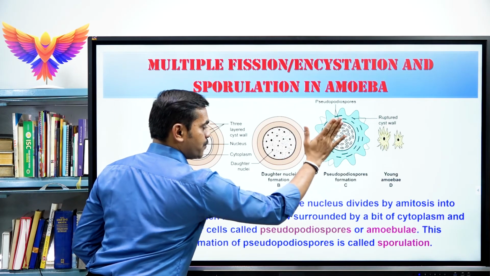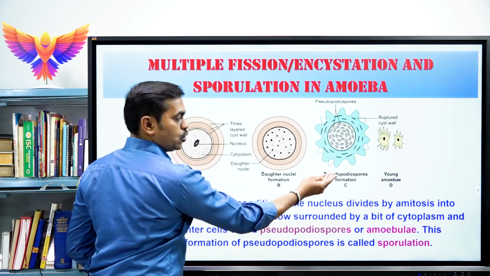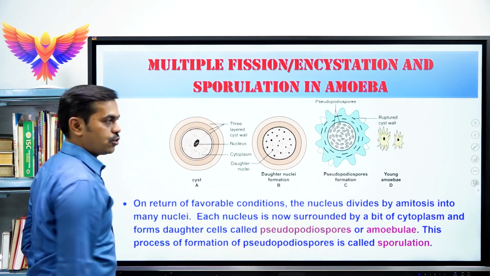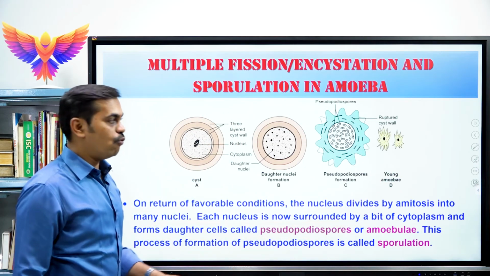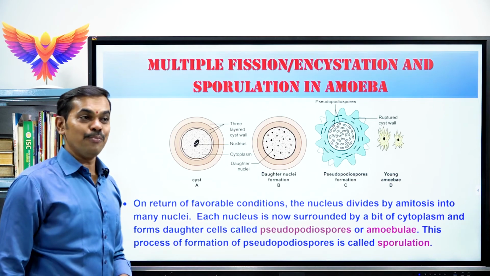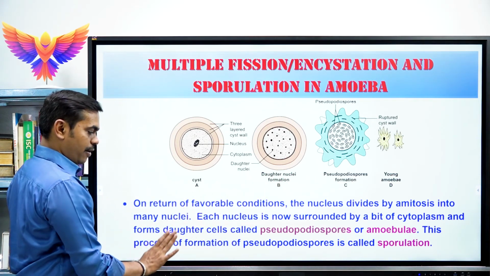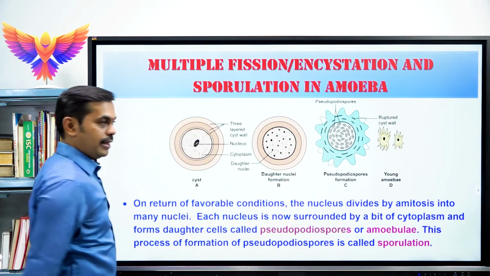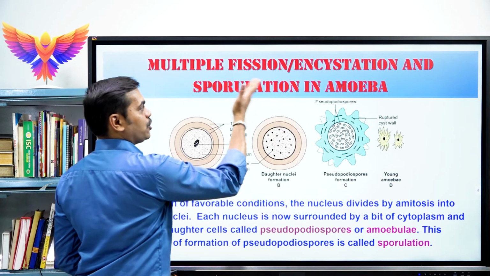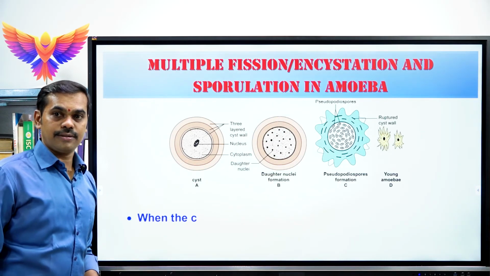These daughter cells which are formed inside the parental cell are called pseudopodiospores, or they are also called amoebulae, A-M-O-E-B-U-L-A-E. This process of formation of pseudopodiospores or amoebulae is called sporulation in amoeba.